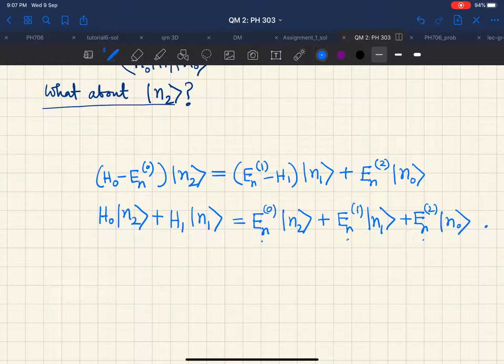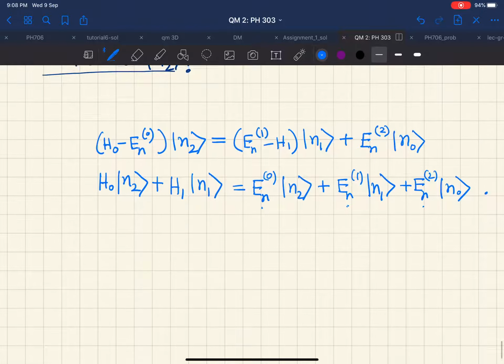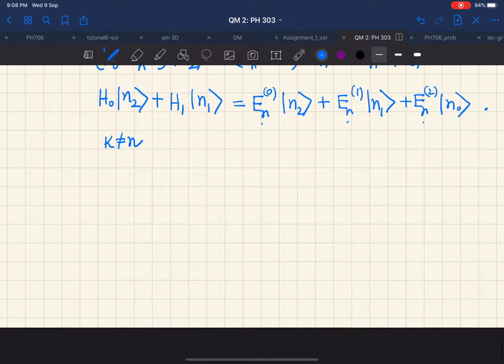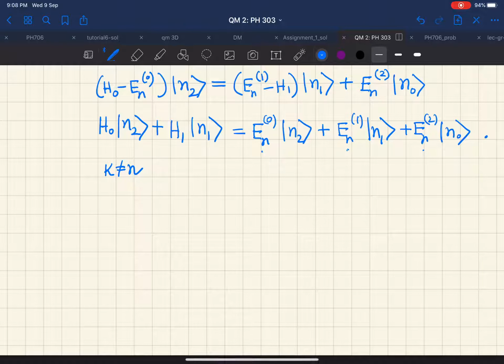But let us actually again restrict ourselves to lambda square, and also since we are dealing with the non-degenerate case, we will work when k is not equal to n, and we will write this thing as H0 minus En0. Now I go back to the standard form.